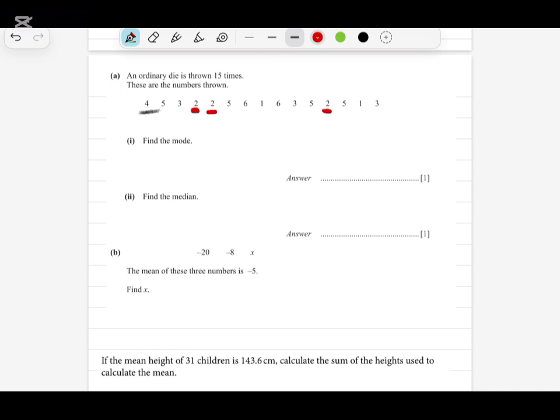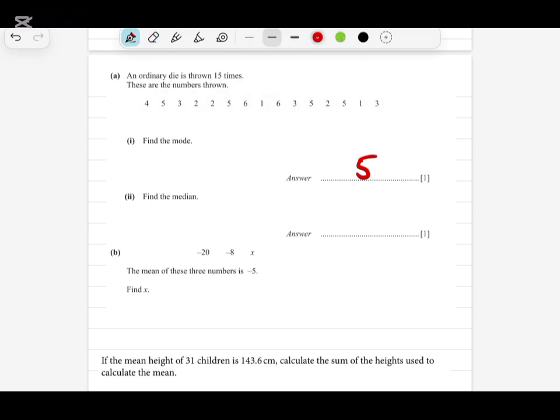Let's see 3. 1, 2, 3. 3 is also repeating 3 times. Now 5. 1, 2, 3. 5 is also repeating 3 times. Sorry, 5 is repeating 4 times. This means that the number that is repeating most frequently is 5. So we can say that the mode will be 5. That's a simple concept. I hope everything is clear in this.